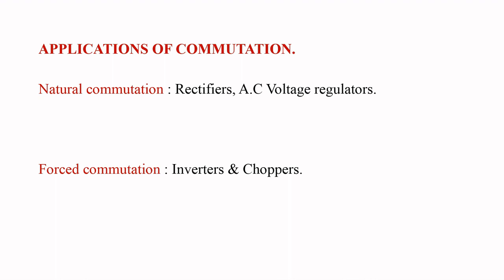Coming to applications of commutation, natural commutation is mainly used in rectifiers and AC voltage regulators. A rectifier is a circuit which converts AC to DC, means the input for a rectifier is AC. Similarly, AC voltage regulator is a circuit which converts fixed AC voltage to variable AC voltage by maintaining the frequency as constant. In this also input is AC. So, natural commutation is mainly used in rectifiers and AC voltage regulators.